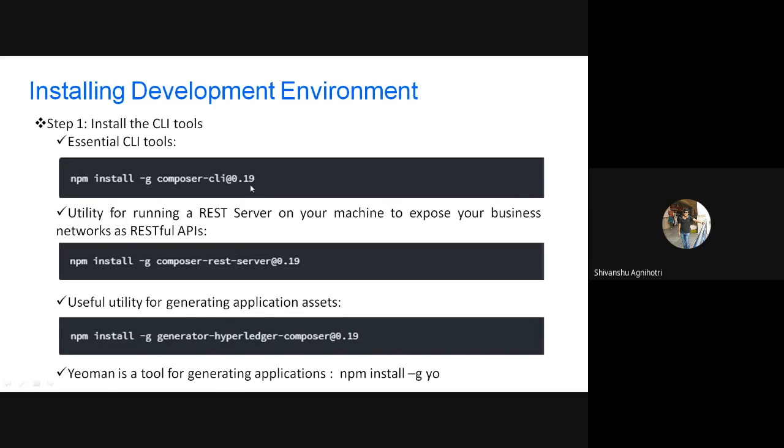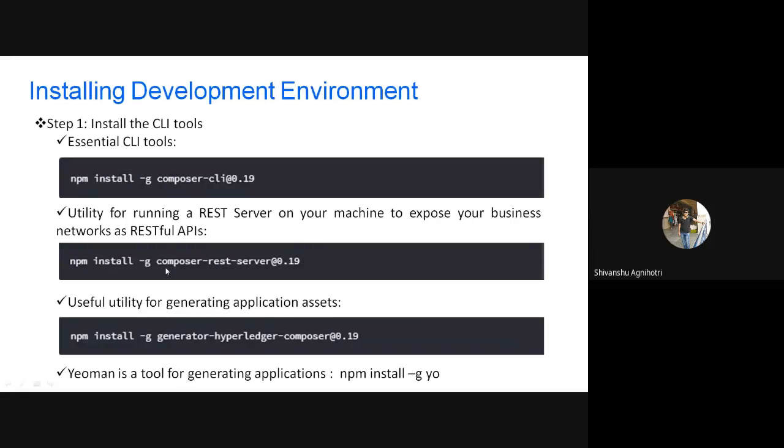Always use the same version of whatever components you are going to install. As we can see, this is the actual development environment. If you install this, you will be able to develop Hyperledger based applications on your system. First you need to install the CLI tools, then the REST server, then the application assets utility for generating application assets, and there is a human tool I have already discussed that you need to install.